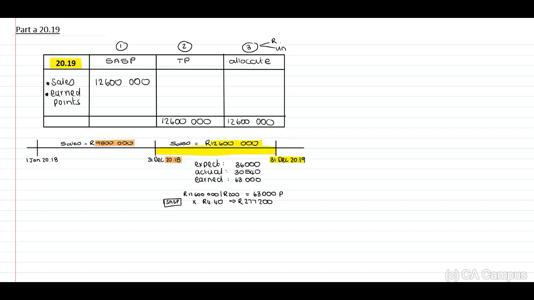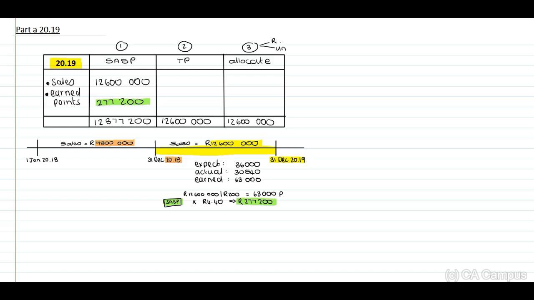Right, okay. Now, when we look at this, our standalone selling price of the points earned, which we have calculated here at the bottom, is this 277,200. Therefore, we need to add this to our table, 277,200. Therefore, our total standalone selling price will be an amount of 12,877,200.